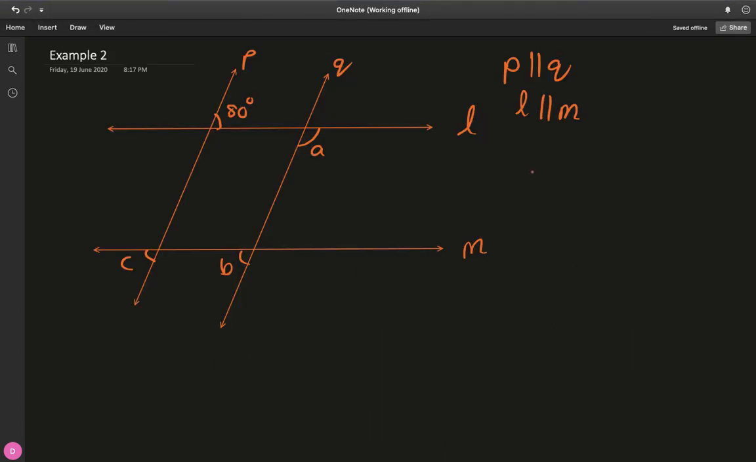Now this example is slightly more challenging than the previous, but don't worry. There are two sets of parallel relations that we have. So that is a hint that we can not only go from up to down using corresponding angle properties, but go from left to right using corresponding angle properties. Because P and Q are parallel, just like L and M are parallel to each other. So we need to find A, B and C, three unknowns.